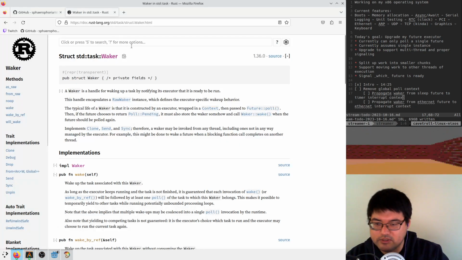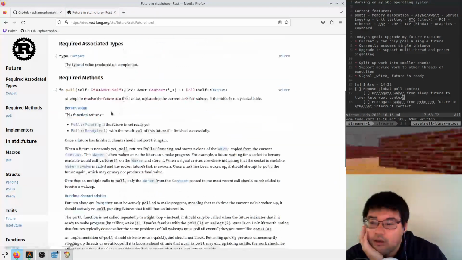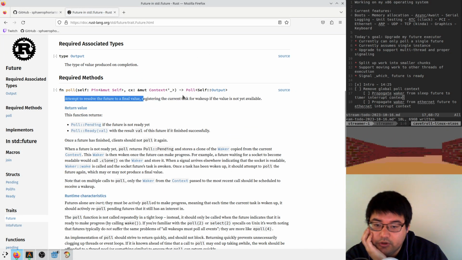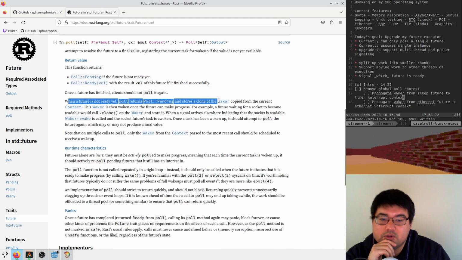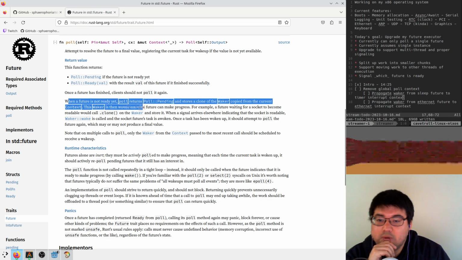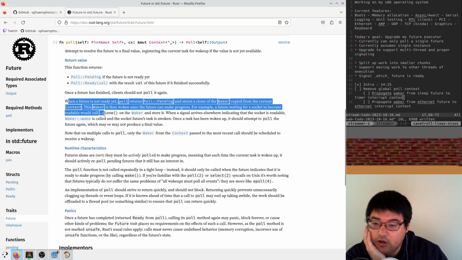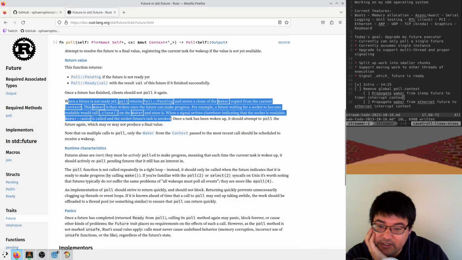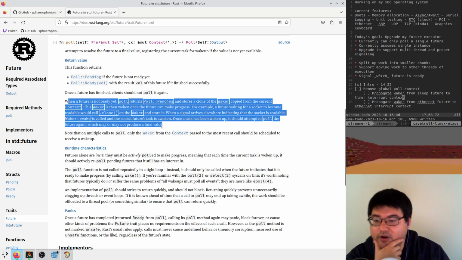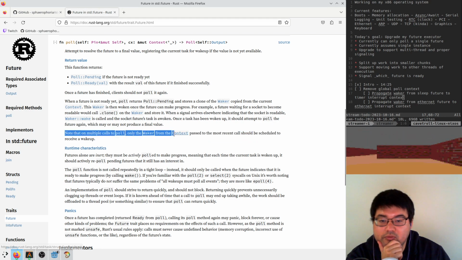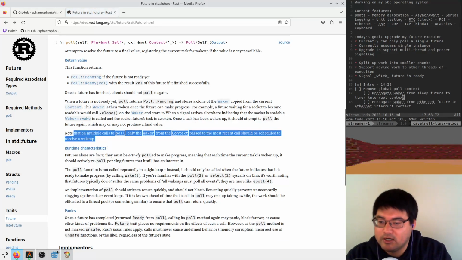Let's see what Rust's documentation says about this. They say, registering the current task for wake up, but the value is not yet available. When a future is not ready, it returns poll pending and stores a clone of the waker copied from the current context. The waker is woken once the future can make progress. Blah blah blah. When a signal arrives elsewhere, wake is called, and the socket's future task is woken. Great. Once a task has been woken up, it should attempt to poll the future again, which may or may not produce a final value. Note that on multiple calls to poll, the waker from the context passed in the most recent call should be scheduled to receive a wake up. Okay, so this is indicating that we do actually have to update.